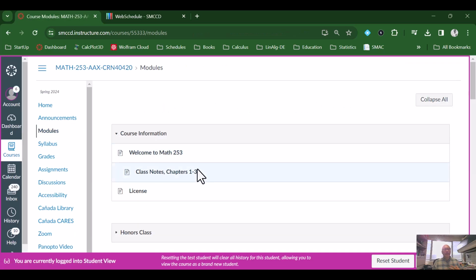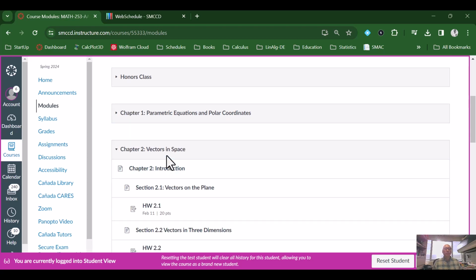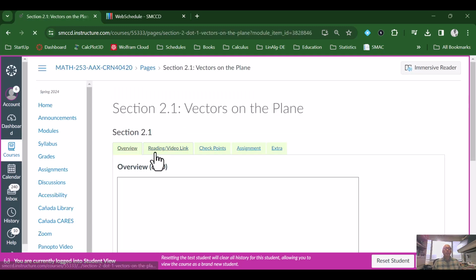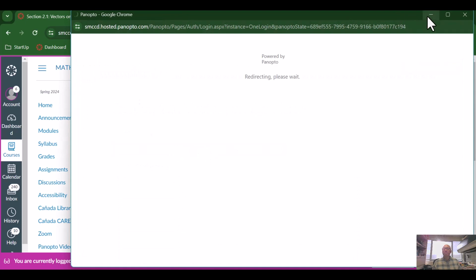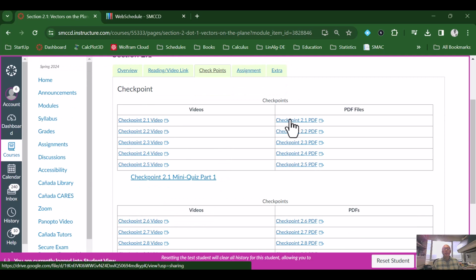Okay, I do want to go to chapter 2. Chapter 1 has checkpoints that are embedded in the videos, but that's only for chapter 1. In chapter 2, the checkpoints that you have to do won't be embedded anymore. So I do want to go to the checkpoint. And then here you have the videos and the PDFs of the checkpoints that you can find in the textbook. But then after a set of them, you can go to this checkpoint mini quiz, and that will be part of your grade as well. So make sure you do these little checkpoints as you go along.